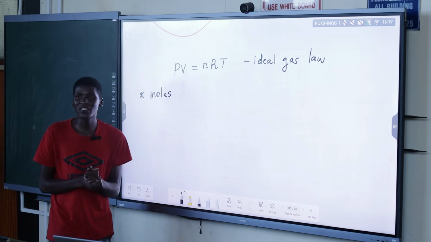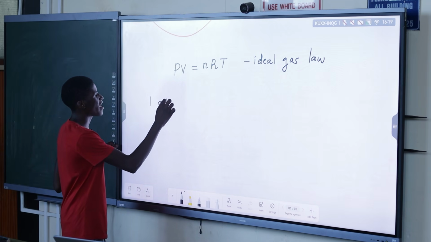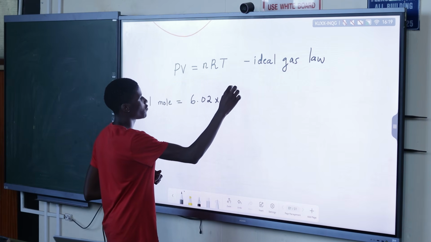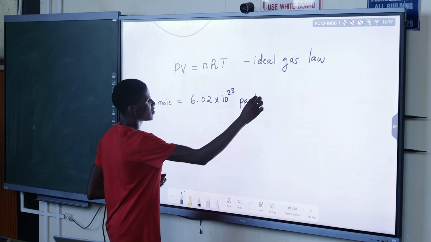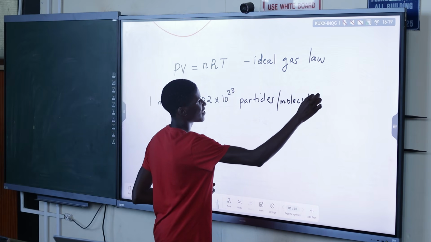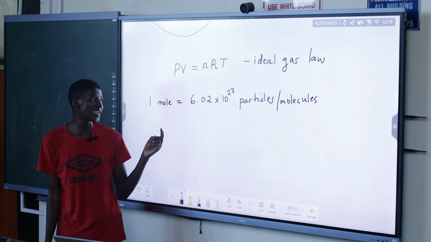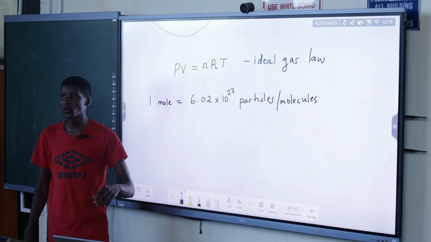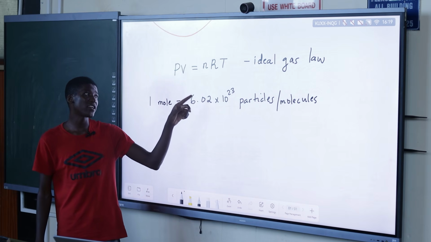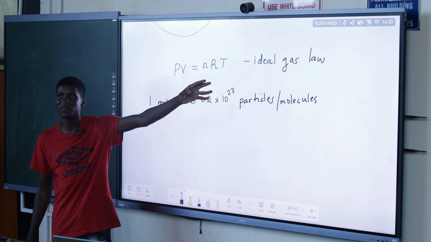So when we're talking about moles of a substance, it simply means we are having 6.02 times 10 to the power of 23 particles or molecules. Let's keep it that way. So basically, 1 mole of a substance: say I've got 1 mole of oxygen gas, it means I have 6.02 times 10 to the power of 23 particles or molecules of that substance.